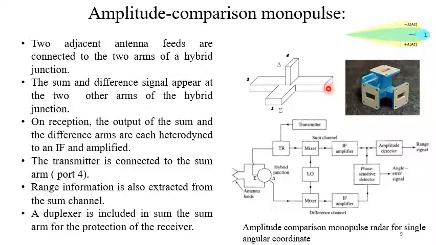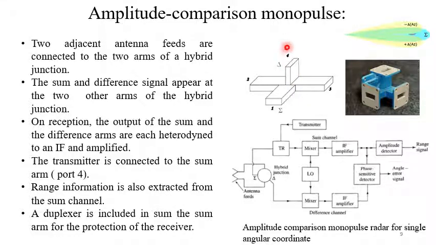Similarly, if an equal amount of power is introduced at port 2 and port 3 in phase, then they will be added and will appear at port 1. In both the cases, no power will be coupled at port 4. So port 4 will be isolated.